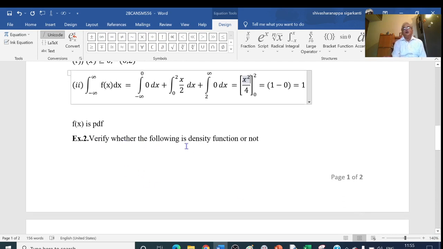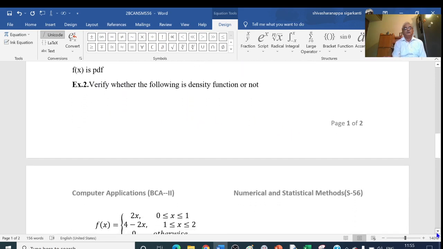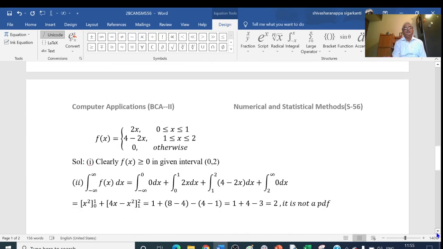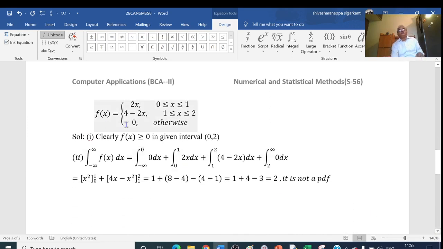Verify whether the following is a density function or not. That is, PDF or not. The function is defined as f of x is equal to 2x if 0 is less than or equal to x less than or equal to 1, and 4 minus 2x if x is greater than or equal to 1 and less than or equal to 2. In all other cases, its value is equal to 0.